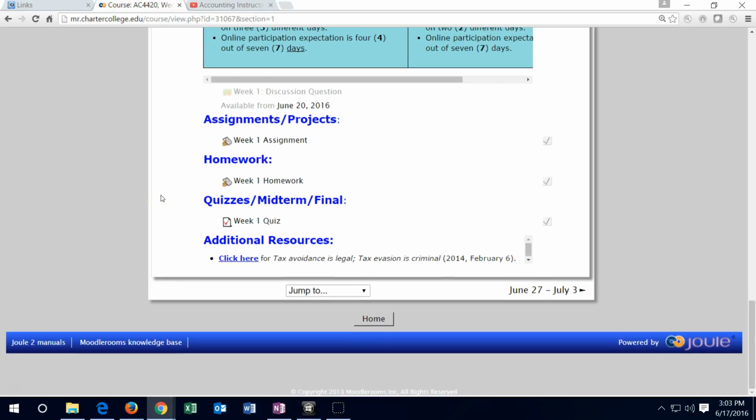And then of course the quiz, make sure to take the quiz by Sunday. Remember that quizzes cannot generally be made up unless there's an unusual circumstance, in which case you have to contact me and I take that on a case-by-case basis. So therefore, make sure to take the quiz by Sunday. It will close after Sunday. It is a multiple choice quiz, so you want to pick up as many points as possible, even if you're not fully prepared for it.